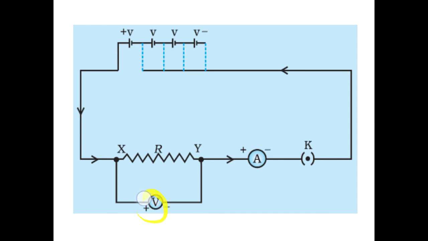And it will measure the difference in potentials between these two points where it has been connected. Suppose the potential at this point is 3 volt and at this point it is 2 volt. What value will this voltmeter show? It will show 3 minus 2 equal to 1 volt.